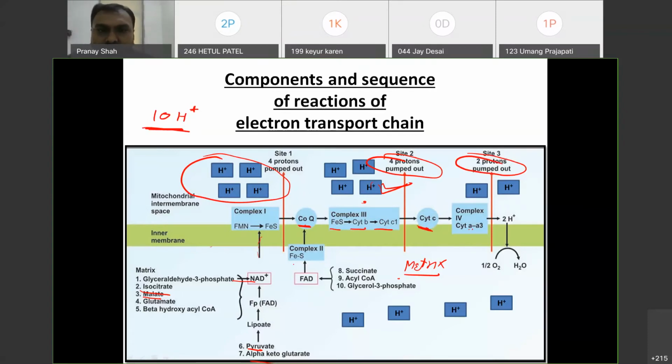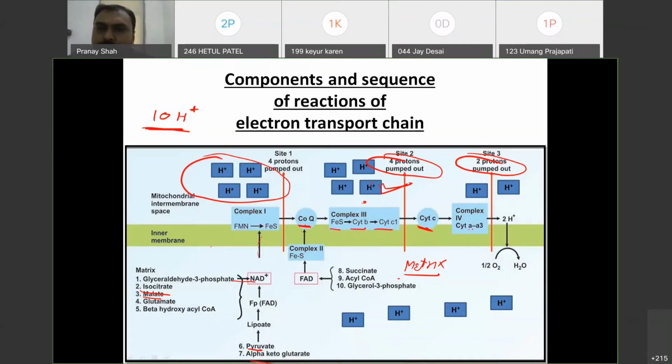While what will happen to the FAD? FAD, there is some special thing. FAD is already, this complex, succinate dehydrogenase complex, is already inbuilt in the inner mitochondrial membrane. So here the flow of electron occurs. Like in NADH, there is a complex 1, flow of electron from FeS to coenzyme Q occurs.